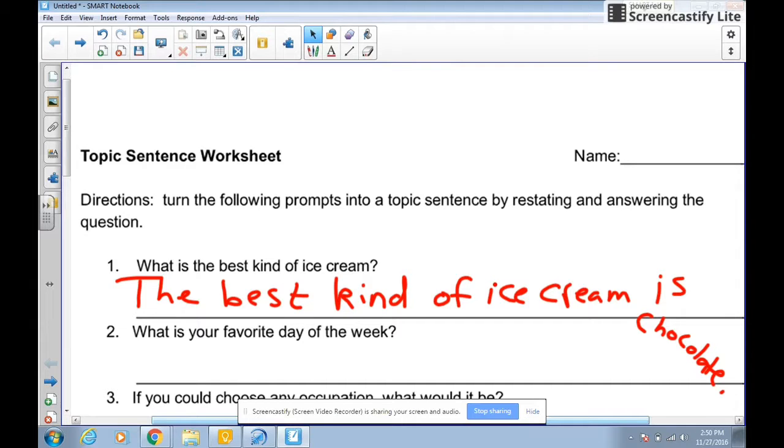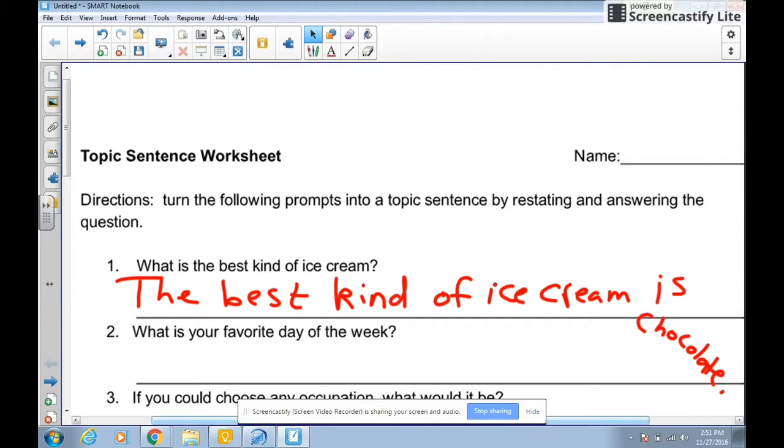So the trick is, if there is a topic where you're not sure what side you want to be on, ask yourself, am I leaning even a little bit towards one side or the other? Or ask yourself, what is going to be easier to write about? What can I find the most evidence in the text about, or make the most connections with when I'm explaining?